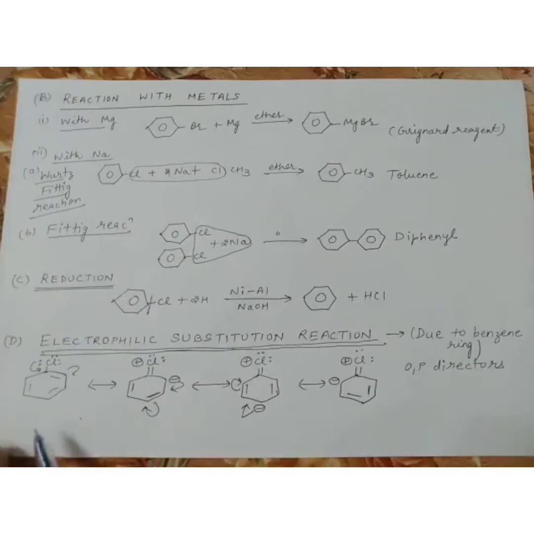Now what is the nature of chlorobenzene? Chlorobenzene is an ortho-para director. Why? Because if we make the resonating structure of chlorobenzene, it shows the +R effect. We can see that negative charge comes at ortho, then negative charge comes at para, and again at ortho. Since the electron density is more at the ortho and para positions, the incoming electrophile can attack only at ortho and para positions. So haloarenes are ortho-para directors.